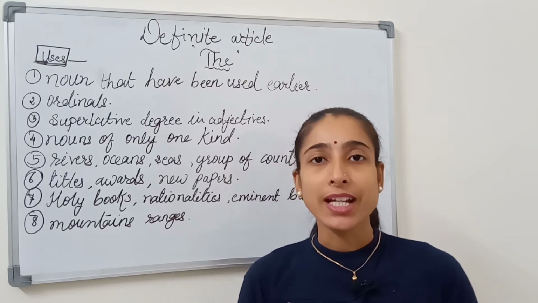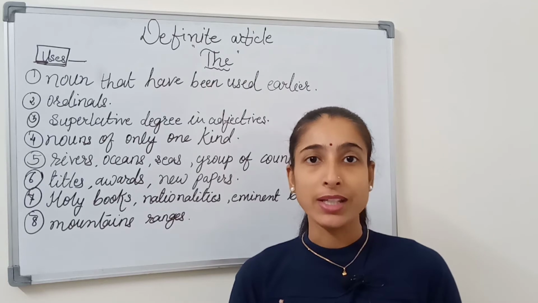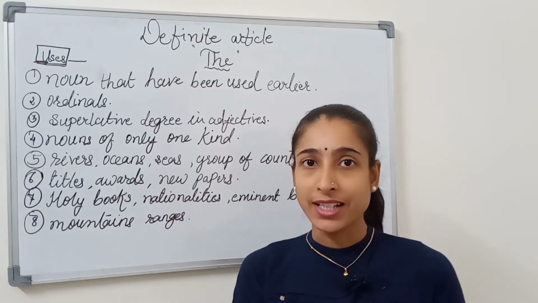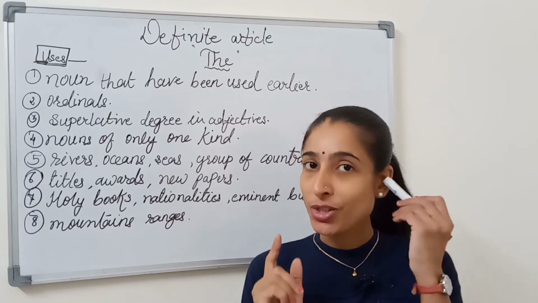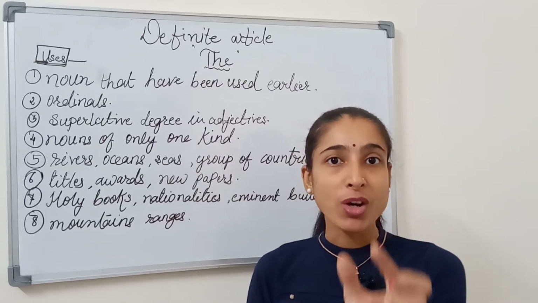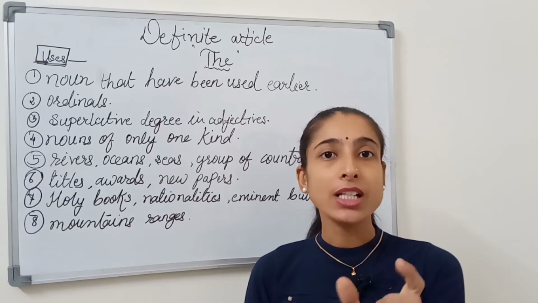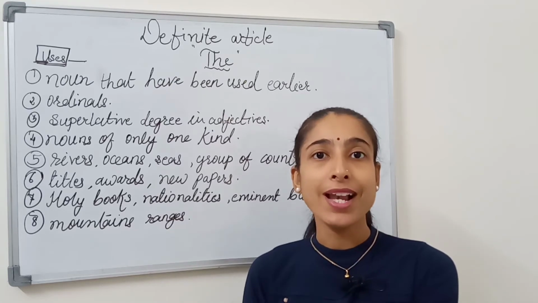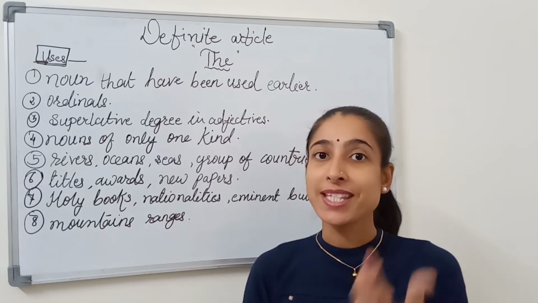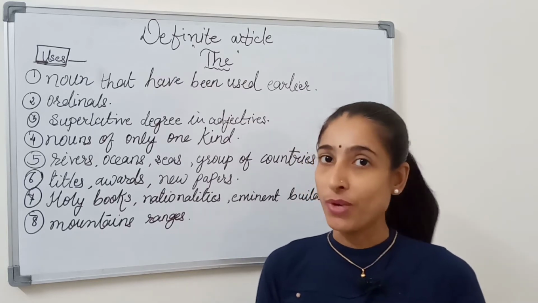I am the second child. I have used the definite article the before the ordinal second. Why? Because it specifies that I am the second child in the family.